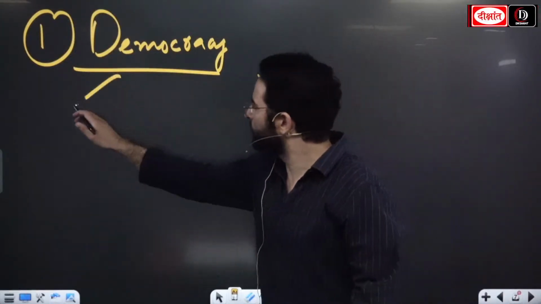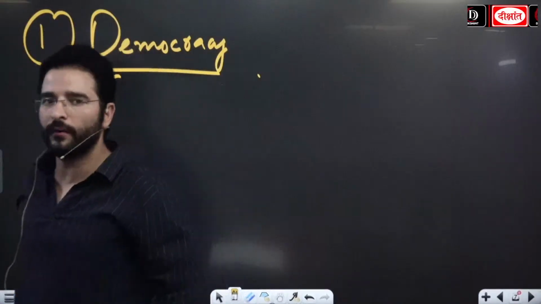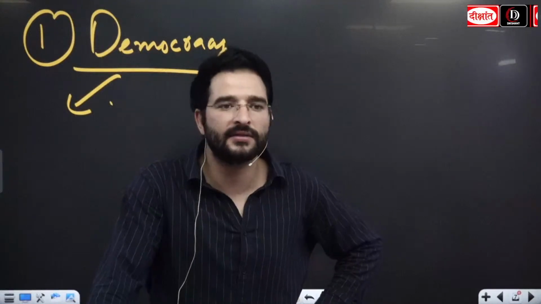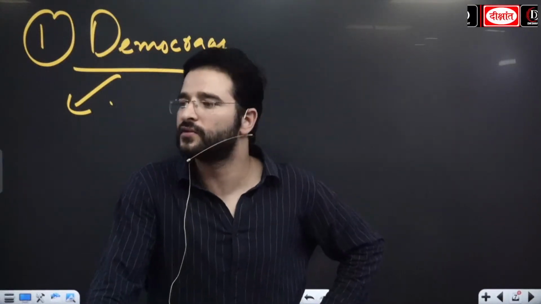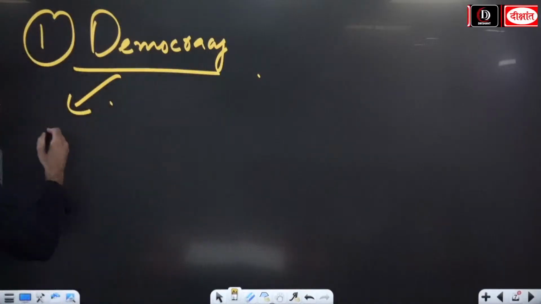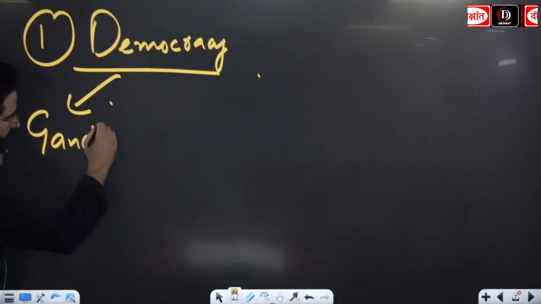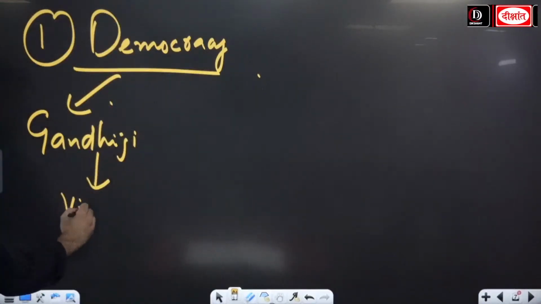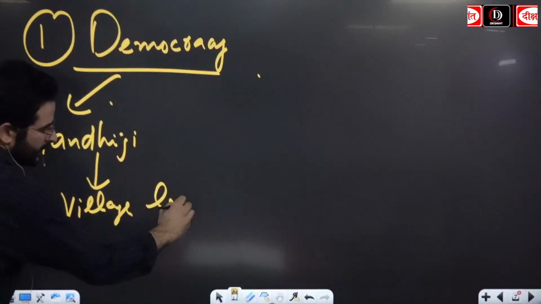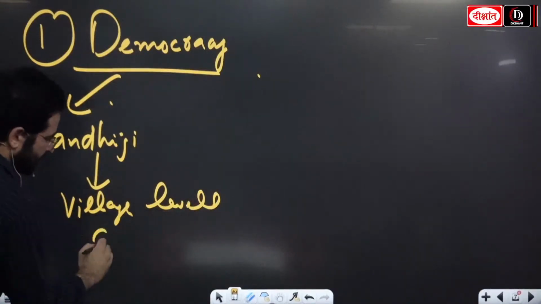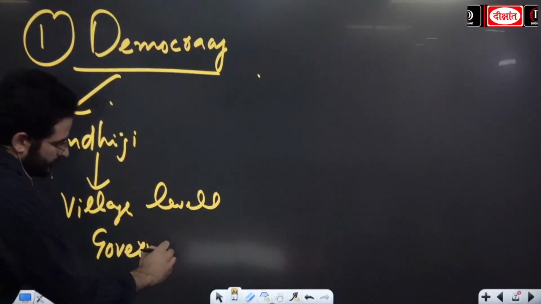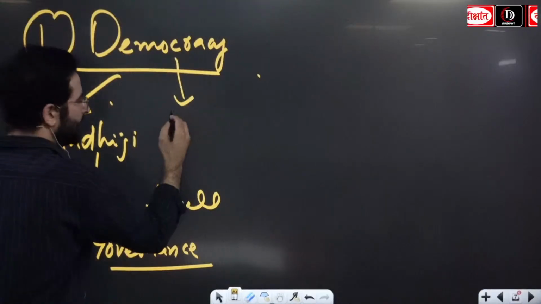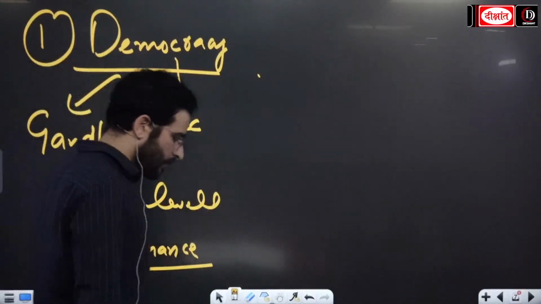Regarding Gandhiji, Gandhiji advocated for decentralized form of governance. That means Gandhiji यहाँ पे बात करेंगे ग्राम स्वराज की. So please remember this, Gandhiji advocated for village level governance, or you can see that Gandhiji believed in decentralized form of governance.